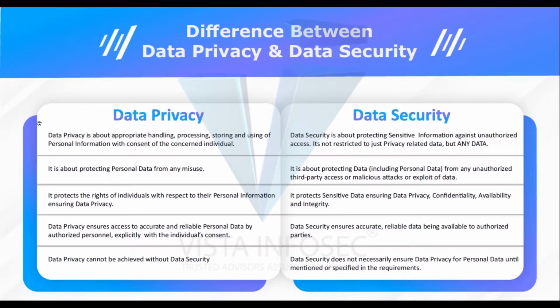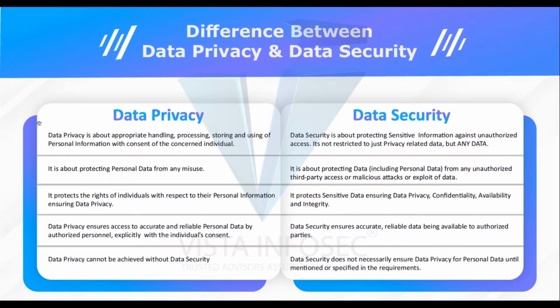My passport number, my passport details, what I eat, what I drink, where I sleep, what I do, all of that is personal information. Email address, phone numbers, address, spouse name, number of kids, medical information, everything about me is personal information. So data privacy is about the appropriate handling, processing, storing, and using of personal information.